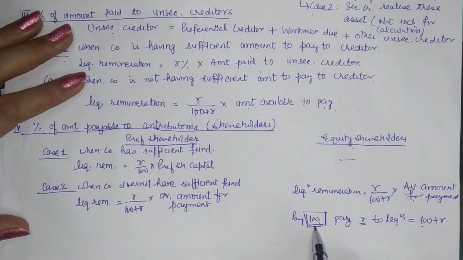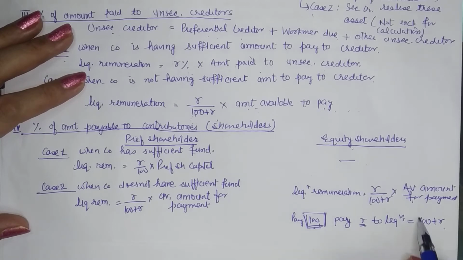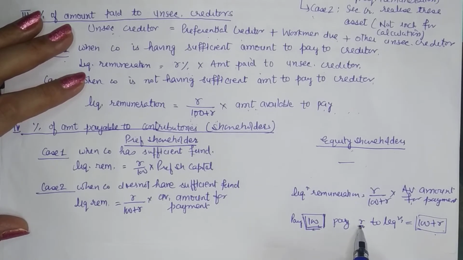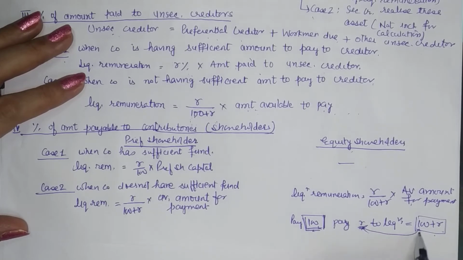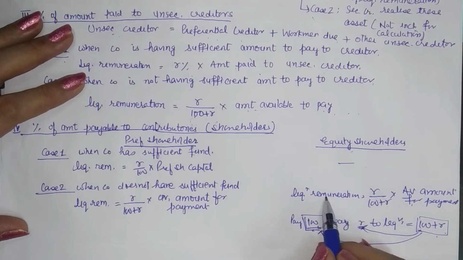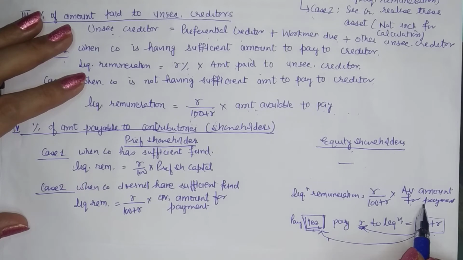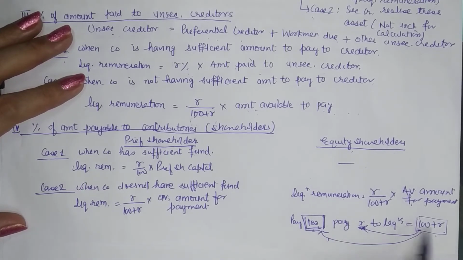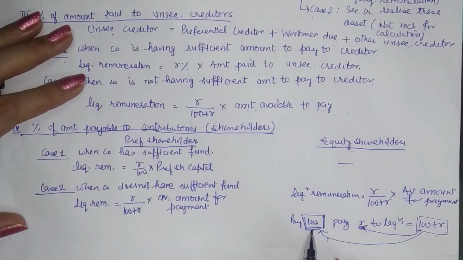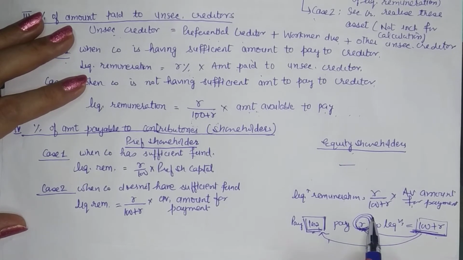If you are to pay 100 to the liability or to the shareholders, you need to have R rupees also, so that out of 100 plus R, you will pay R to the liquidator and you will pay 100 to the liability. So the proportion of liquidator's remuneration on the liability is certainly R upon 100, but the proportion of liquidator's remuneration for the available amount is R upon 100 plus R, because in order to give 100 rupees, we need to have 100 plus R with us. Then only this R remuneration can be given.